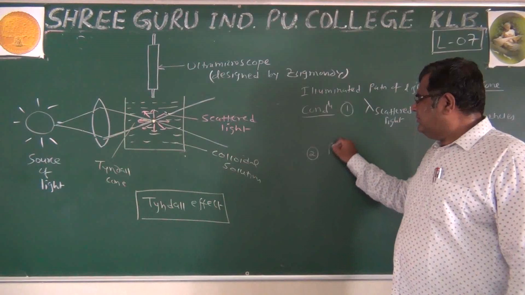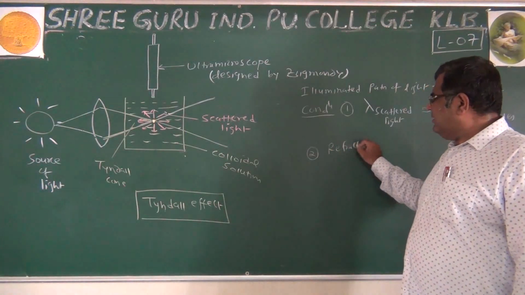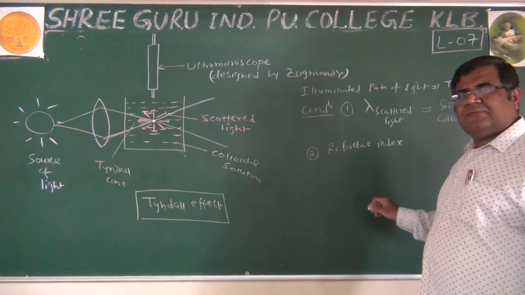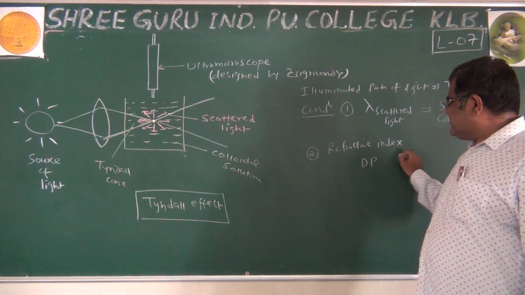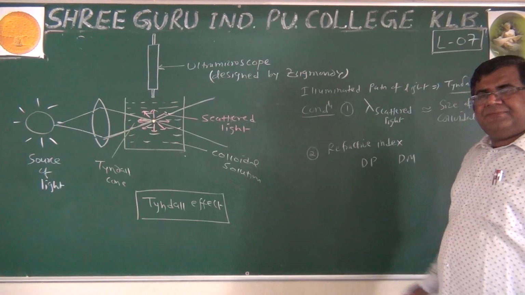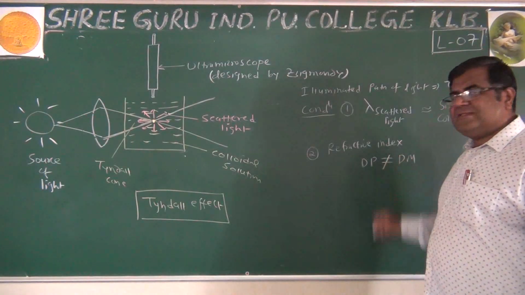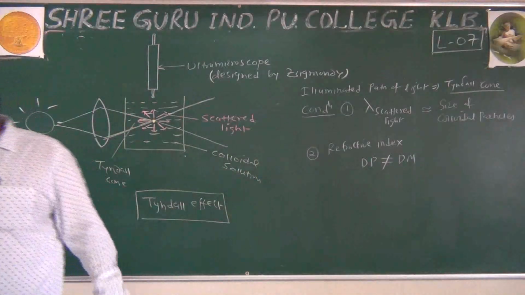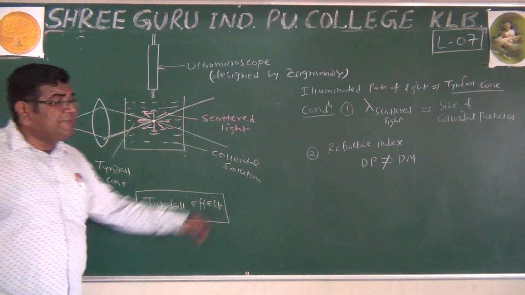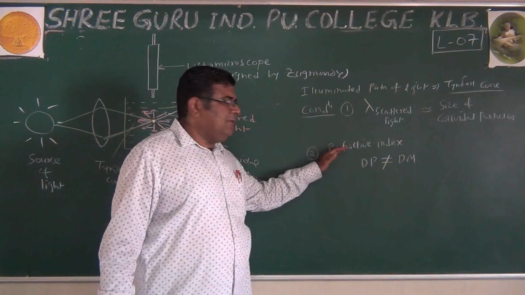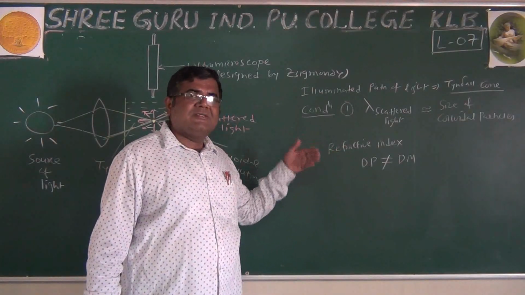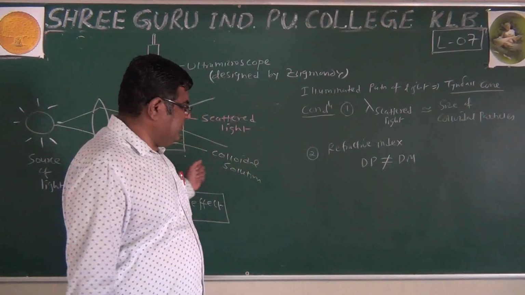And next one, if we compare the refractive index of dispersed phase and dispersion medium, their refractive index should not be the same. Then only this effect is seen. There should be a difference in refractive index. You learn in physics that they should be different. Then only the scattering of light is possible.